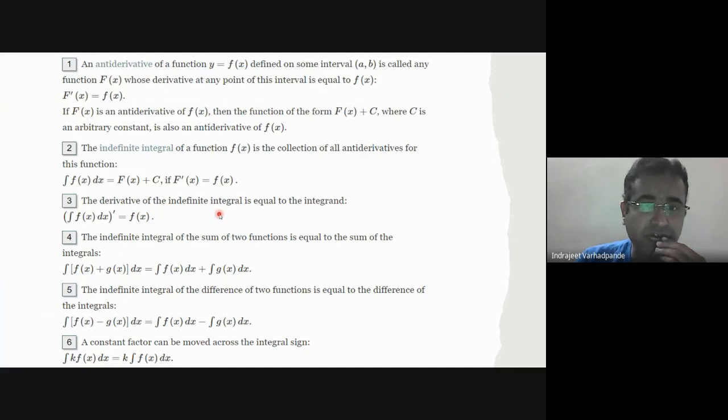The derivative of an indefinite integral is equal to the integrand. Reverse processes, F dash of x is equal to f of x. So integration of f of x dx is equal to F of x plus c. If there are two different functions whose integration is taken, we take integration of f of x dx plus integration of g of x dx. The indefinite integral of the difference of two functions is the individual difference of integrals. Constant similarly can be taken outside, and integration of a function can be done.